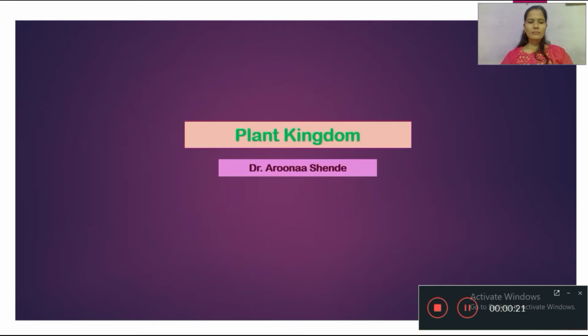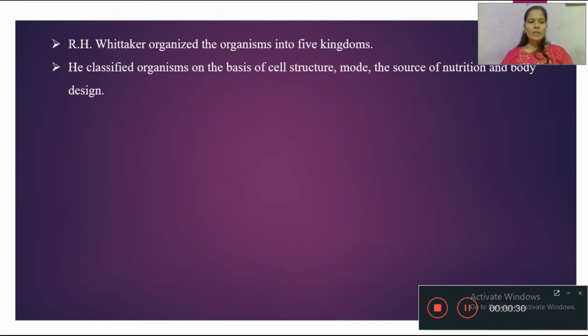Today we discuss the plant kingdom. According to R.H. Whittaker, organisms are organized into 5 kingdoms, classified on the basis of structure, mode of nutrition, the source of nutrition, mode of living and the body design.